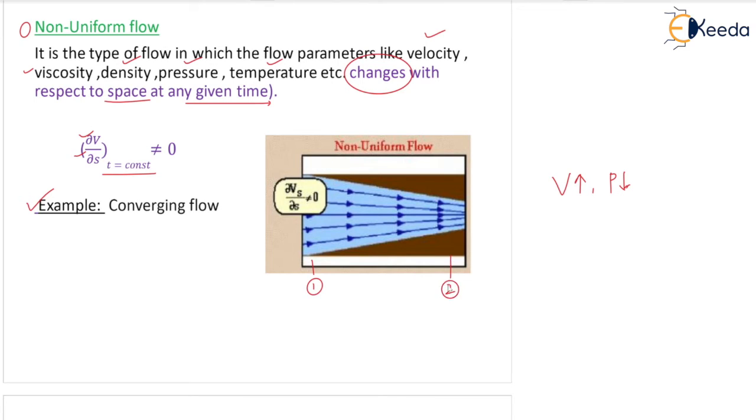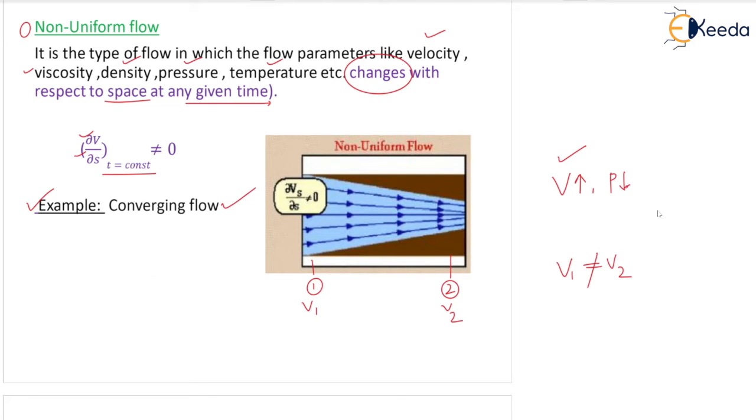Correct? At the same instant of time, velocity at 1 is v1 and velocity at 2 is v2. Can I say v1 is equal to v2 at the same instant of time? No, because it is a converging flow, velocity increases. So v1 and v2 will not be the same, they will be different. Correct? So that's why ∂v/∂s at t constant is not equal to 0. Example is converging flow. Another example is diverging flow or vortex flow.